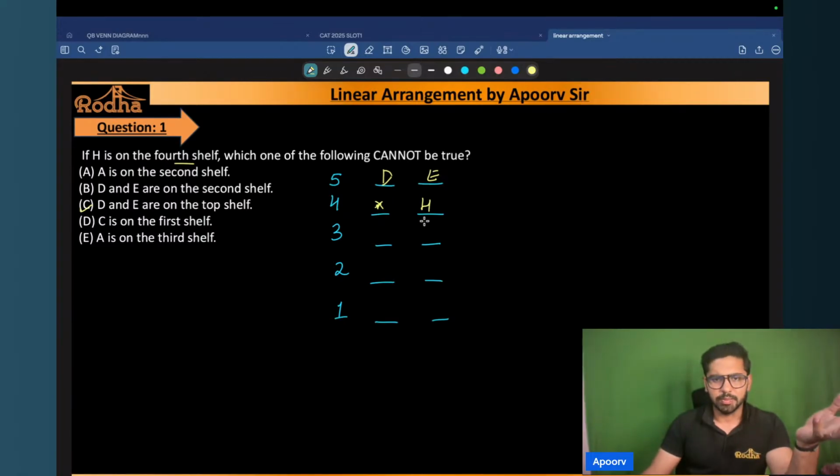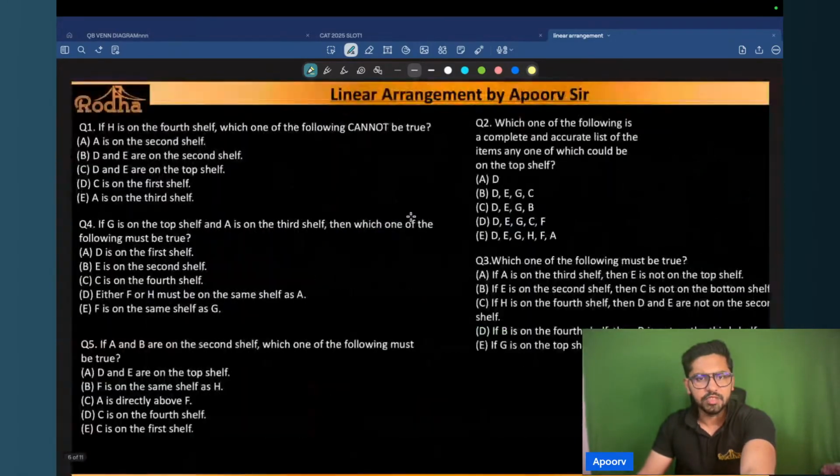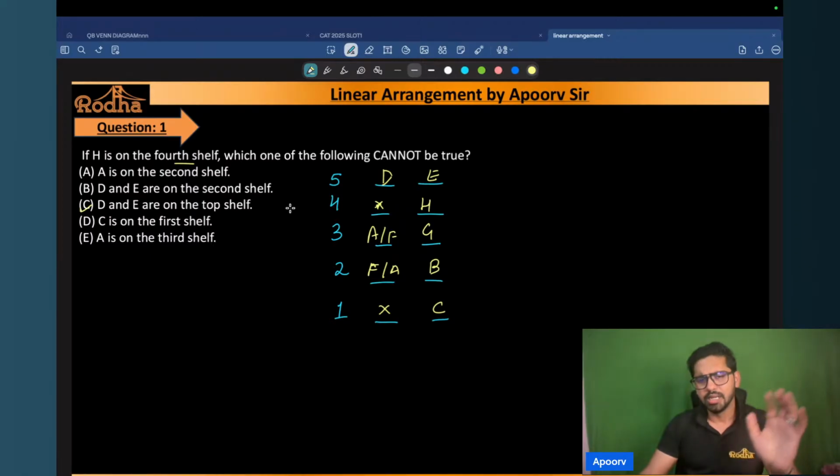Because I can put G and B somewhere, right? I can put a C here when it is the only item on one of the shelves, and then I can put the remaining ones. So we have A, B, C, D, E, F, G, H, right? We have placed most of them, and A and F are left, so we can put A and F somewhere, at any of these places. So this is possible, no? This can be true, right? So option C is definitely not the answer, because I'm not violating any condition by putting D and E on the top shelf, right?